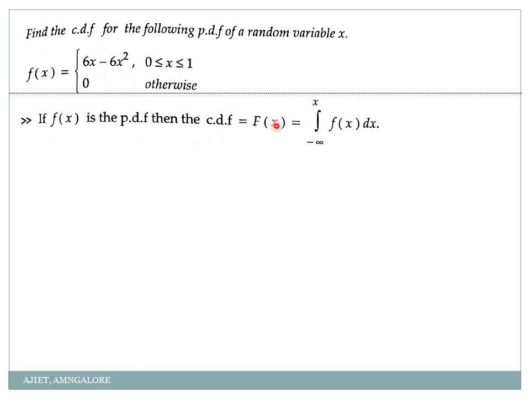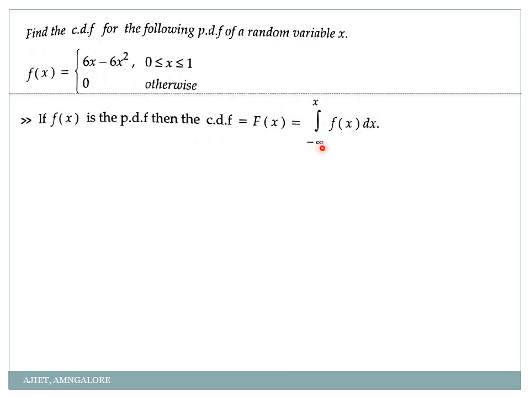So if they have given you capital F of x, how will you convert it into small f of x? By differentiation. If they have given you small f of x, how will you convert it into capital F of x? By integration. That we call cumulative distribution function. So it is integration from minus infinity to x, f of x into dx. This is a formula, okay?